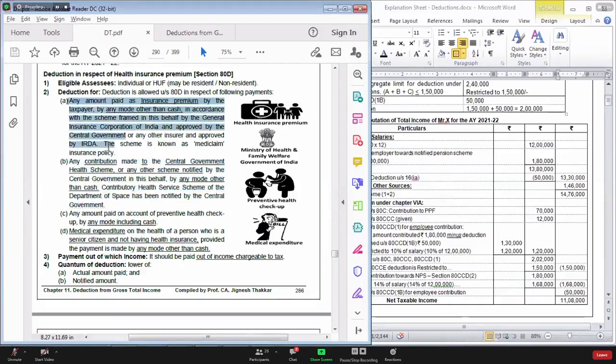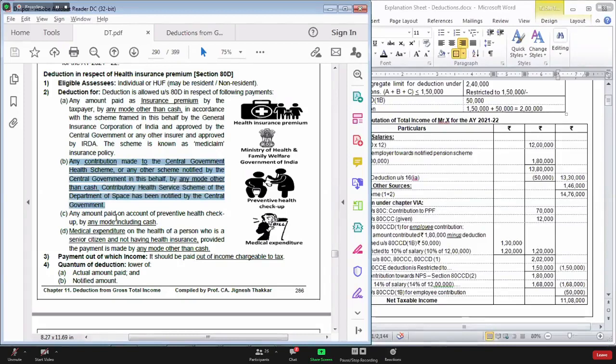So number one, if you have taken a health insurance policy, whatever premium you are paying to the health insurance company can be claimed as deduction. And number two, whatever amount you have contributed to the central government health scheme or state government health scheme can also be claimed as deduction.